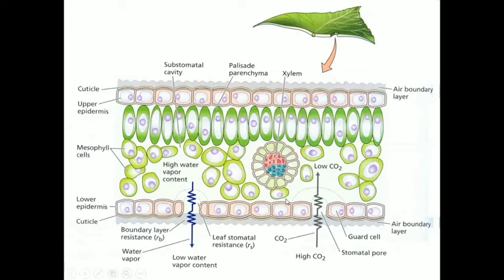And secondly, with the loss of water, there is an entry of carbon dioxide into the plant cell. This occurs because of the vapor pressure deficit, or the difference between the vapor concentration of the plant cell and the vapor concentration of the atmosphere.